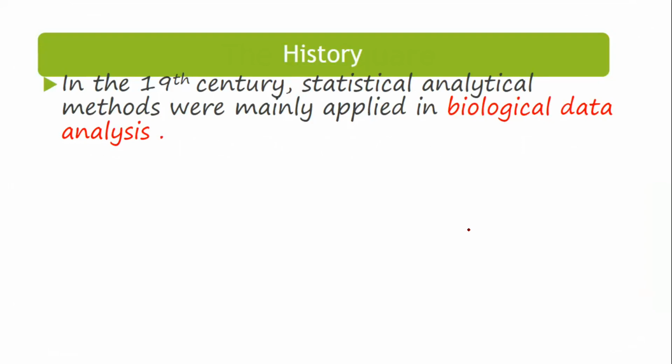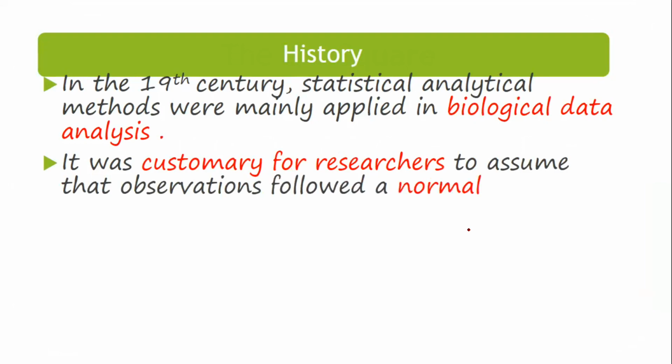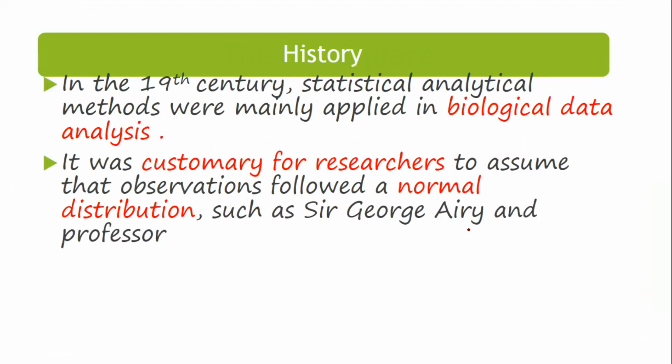In the 19th century, statistical analytical methods were mainly applied in biological data analysis, and it was customary for researchers to assume that observations followed a normal distribution, as Sir George Airy and Professor Merriman had given these concepts earlier.